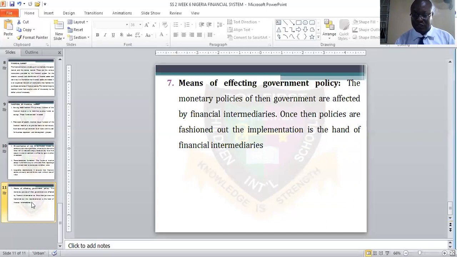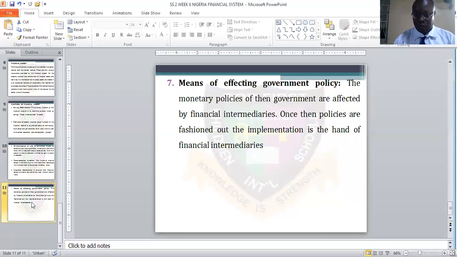Once their policies are fashioned out, the implementation will wipe out whatever problem is in the financial market. So what I'm trying to say is that government policy may affect the financial market. The government needs to wipe out their hand from this, whatever their policy, or the price control as well.